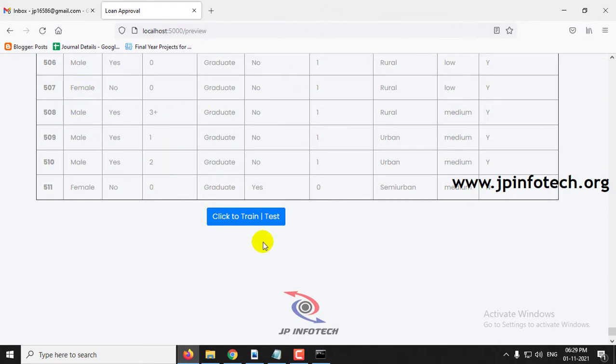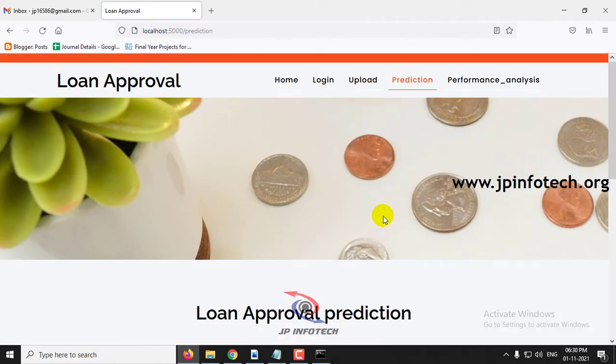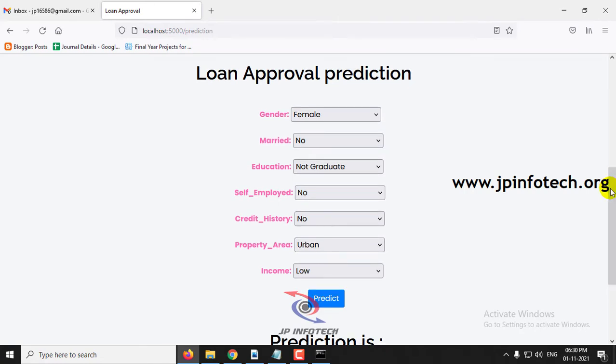Now you can see the click to train or test button. Just click it. Now you can see the message that training is finished. Click OK. Now it will navigate to the prediction part, where the system is ready to predict the application status. Here we have used the features of gender, married, education, self-employed, credit history, property area, and income.